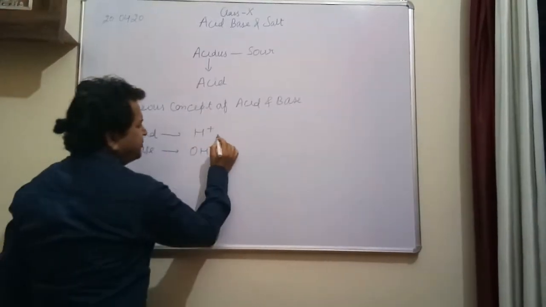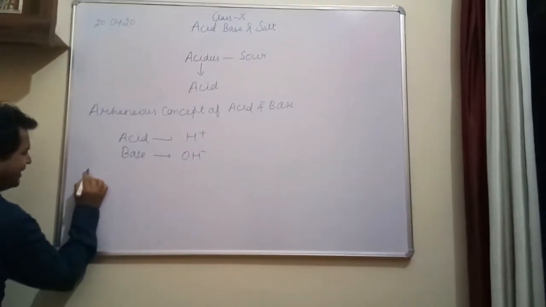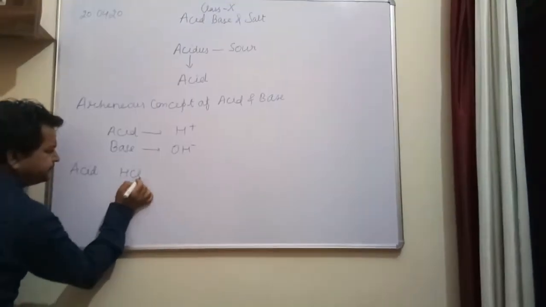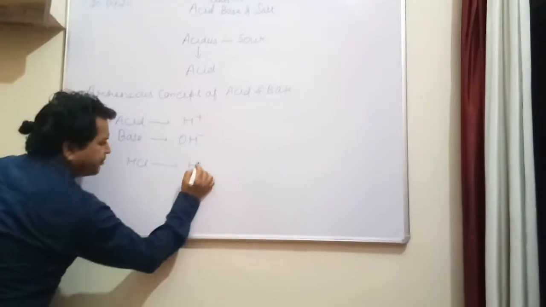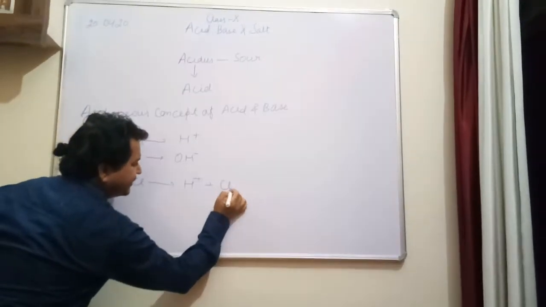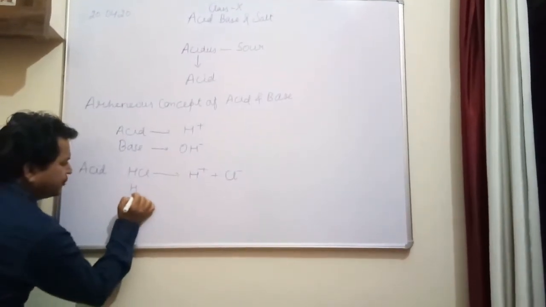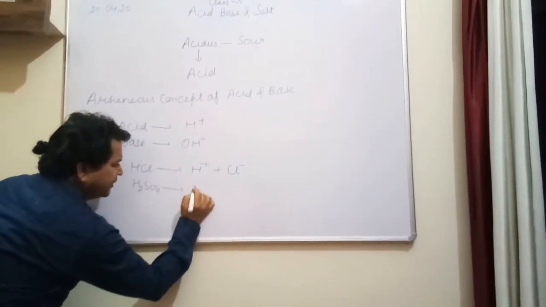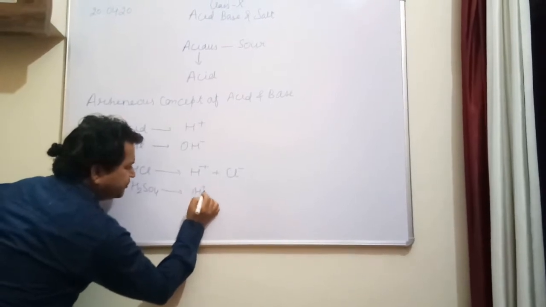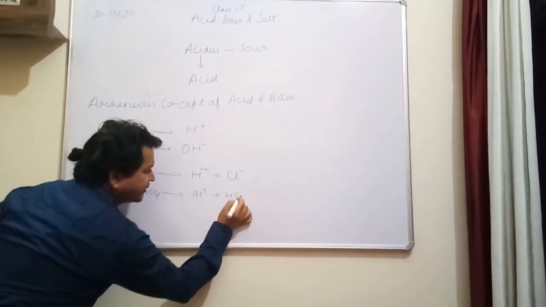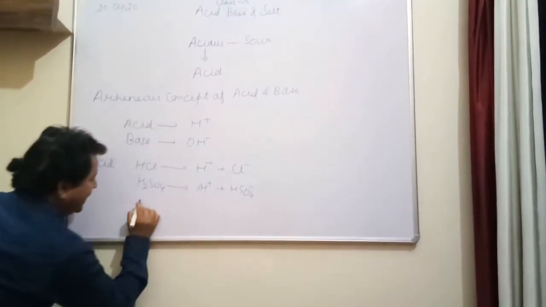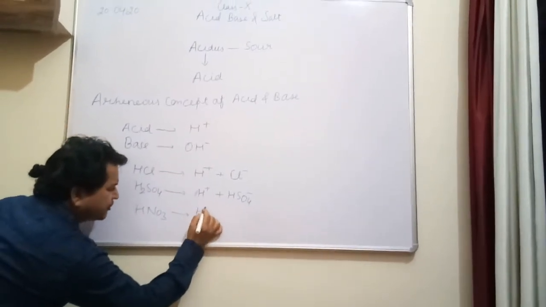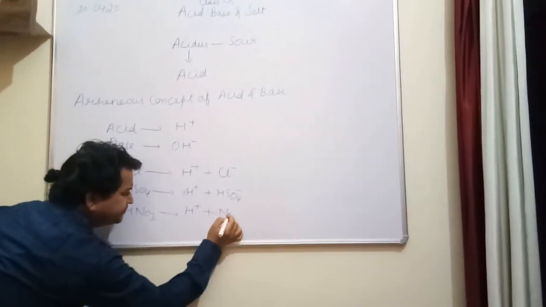I'll give you some examples of such kinds of acid. If I say acid, just like I am having HCl, H positive, Cl negative; H2SO4, sulfuric acid, H positive plus HSO4 negative; HNO3, H positive, NO3 negative.